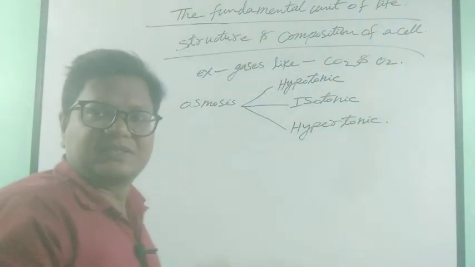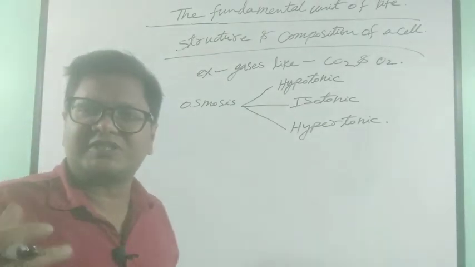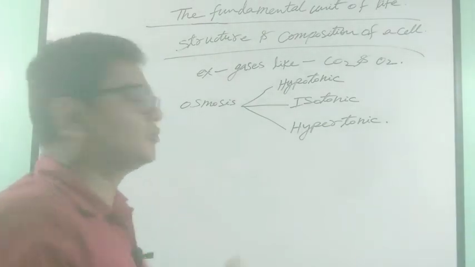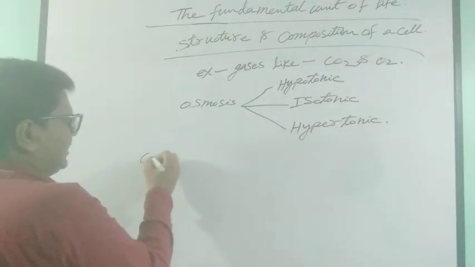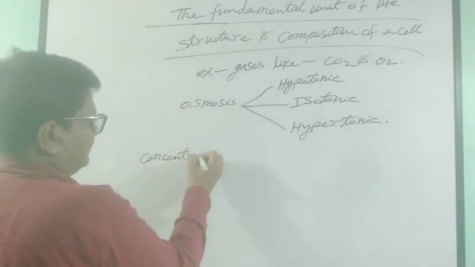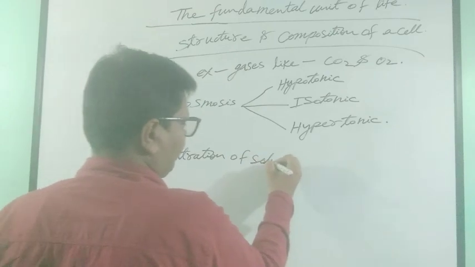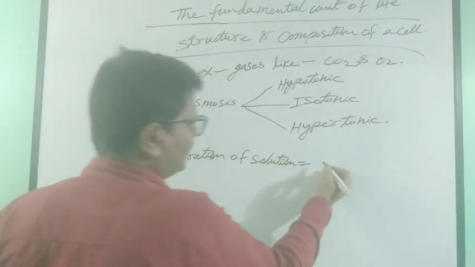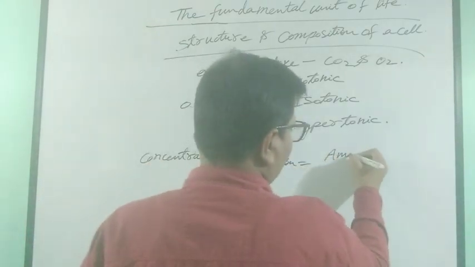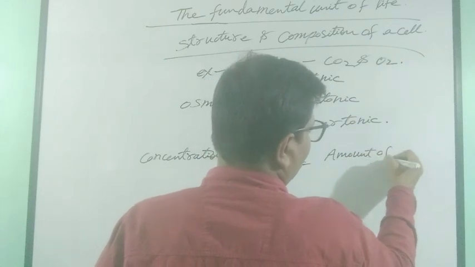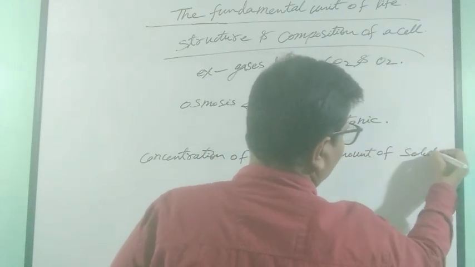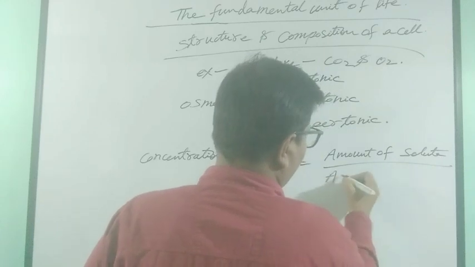So see, there is one formula to determine the concentration of a solution. That is, concentration of solution is equal to amount of solute by amount of solvent.